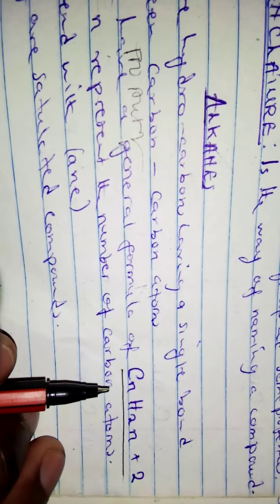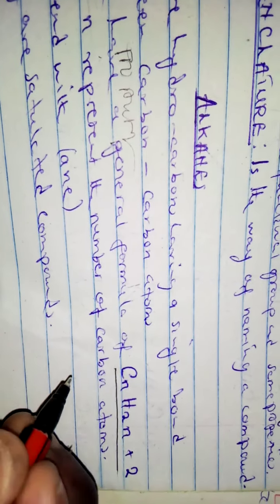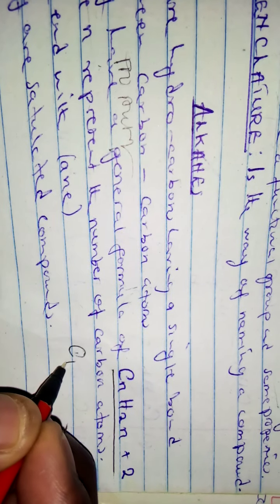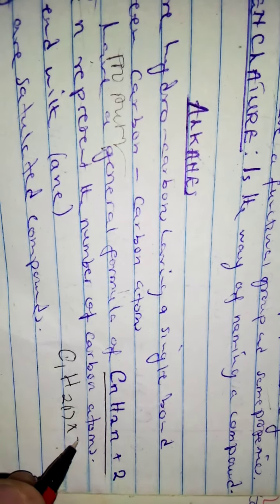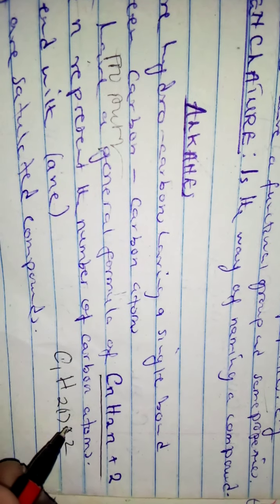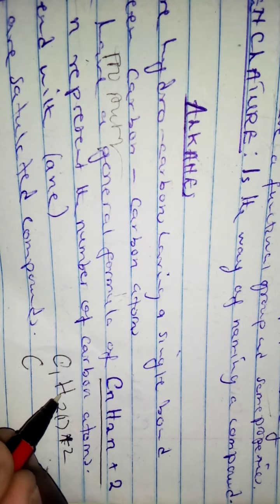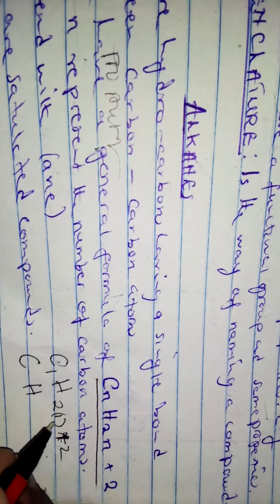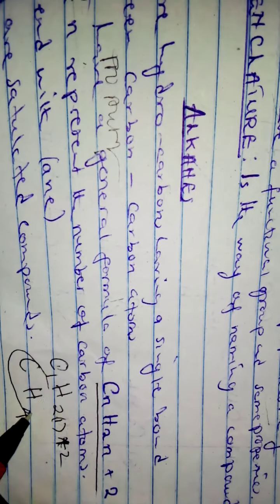So for example, if we are talking about the first alkane, we'll say C1, then H of 2 times 1 plus 2. That means you have CH, then 2 times 1 is 2, plus 2, you have 4. So this is the first carbon.